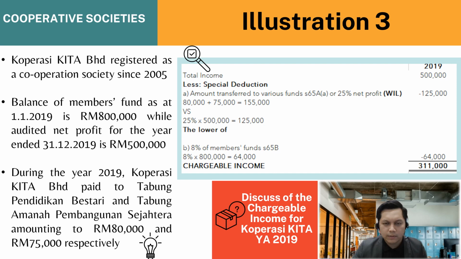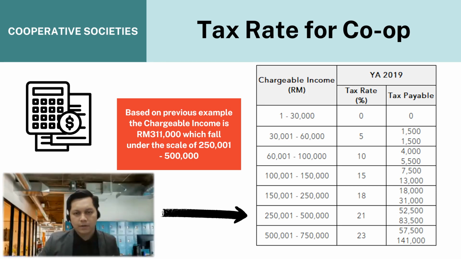Another special deduction is 8% of the members' fund under Section 65A(b). So 8% times 800,000, we will get 64,000 ringgit. So 500,000 minus 125,000 and minus 64,000, we will get the chargeable income of 311,000 ringgit Malaysia.